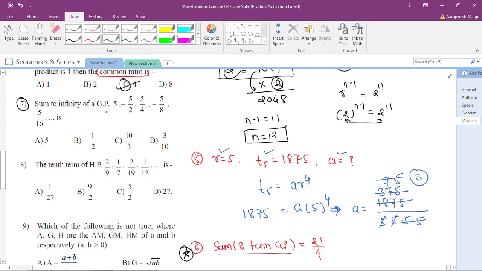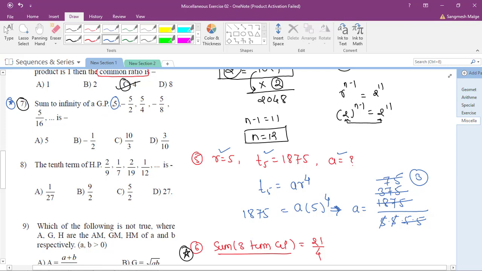Remember, a is always the first term. Sonia, what is the value of a in this question number 7? Yes, it is 5. Excellent, very good.